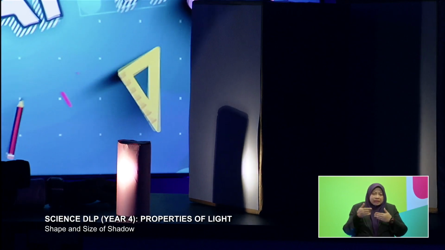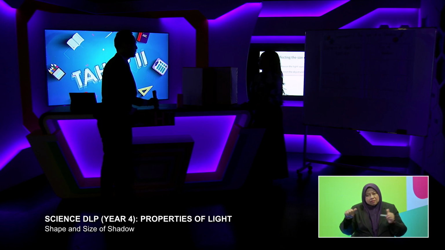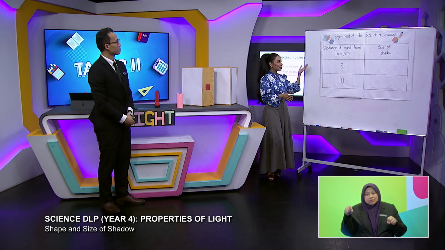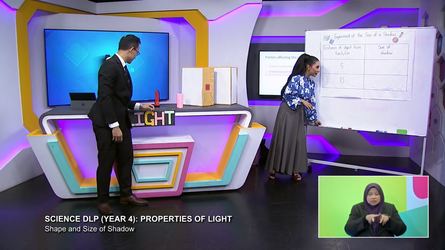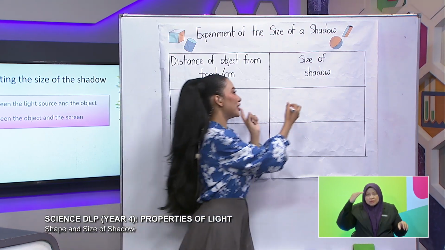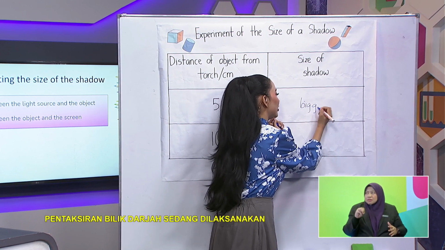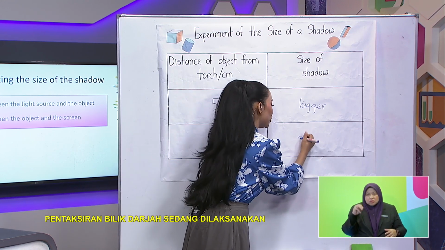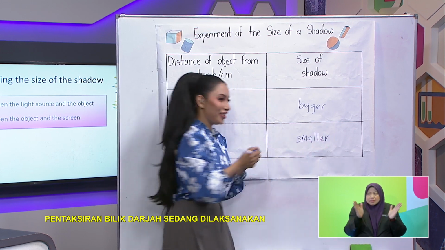Okay. What we're going to do is I need your help to fill in the answers on the whiteboard here first. So there were two variables, the 5 centimeter distance and the 10 centimeter distance. The size of the shadow was bigger for the 5 centimeter, and for the 10 centimeter, it was smaller. Excellent, Shafika. It's correct.